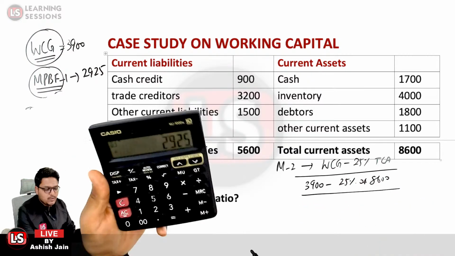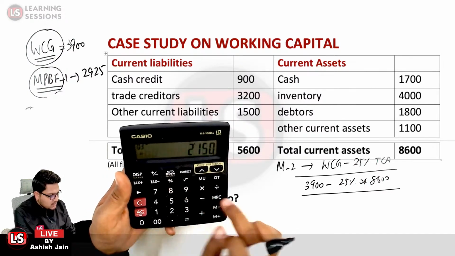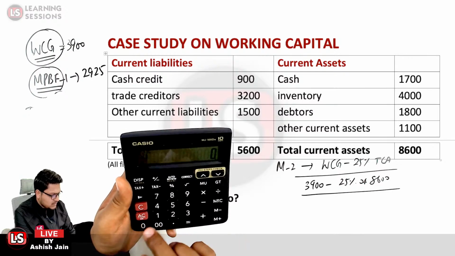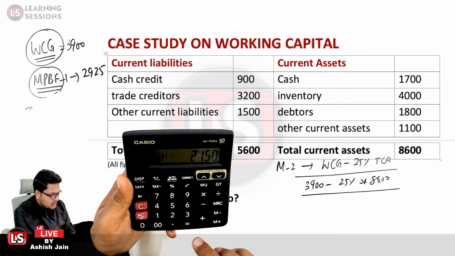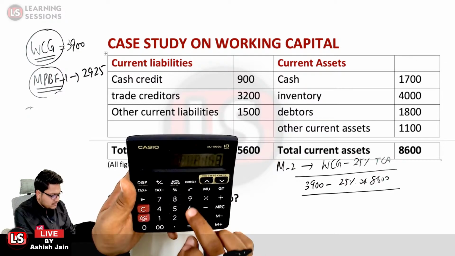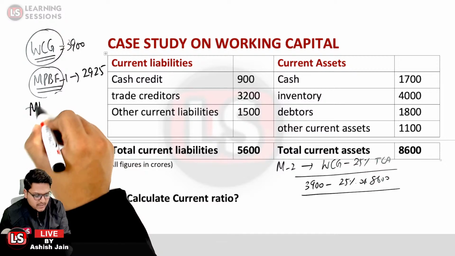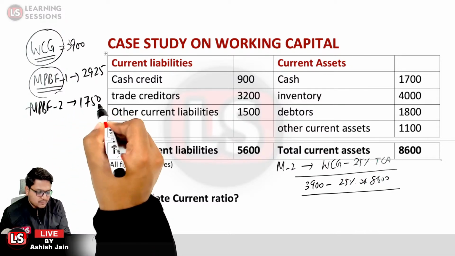So it is 8,600 into 25% minus 3,900. That is 1,750. So the maximum permissible bank finance as per method 2 is 1,750.